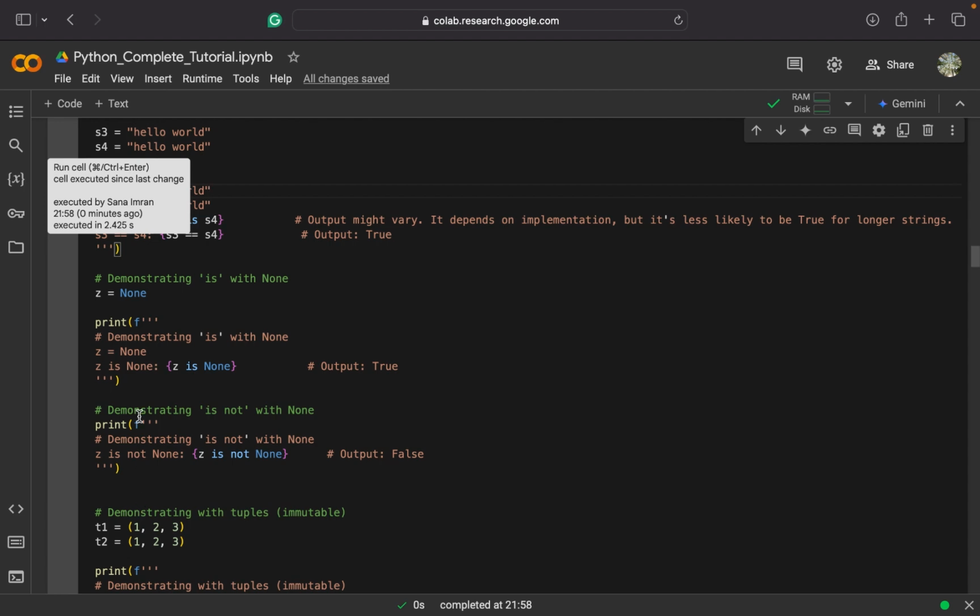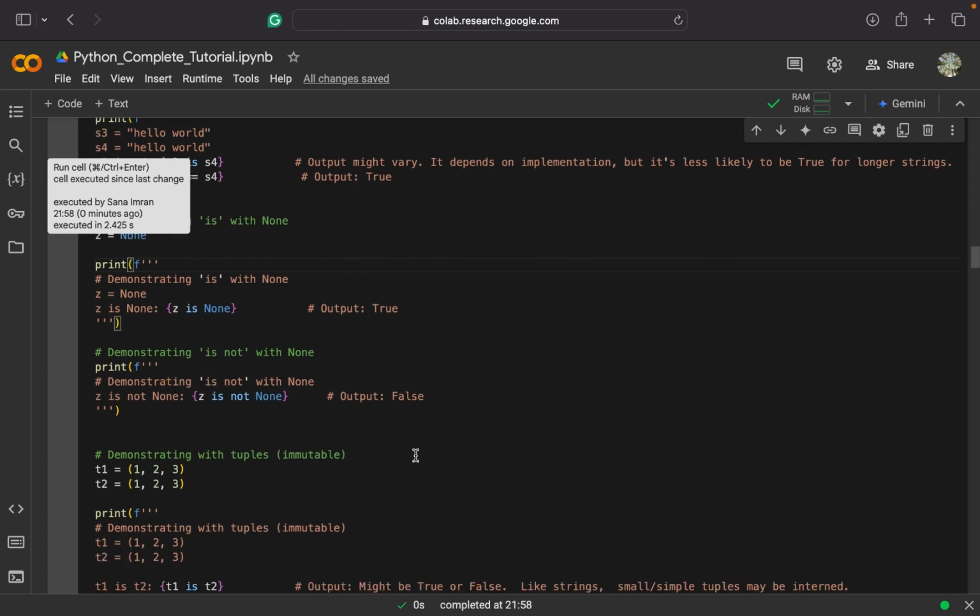Now the None data type we discussed will be used in our Python. If I initialize a z variable with the value None, and then I check if z is None, it will output true, and if I check if z is not None, it will output false.